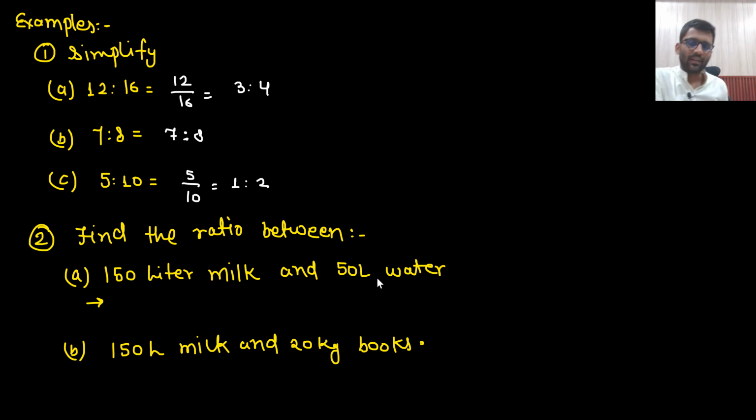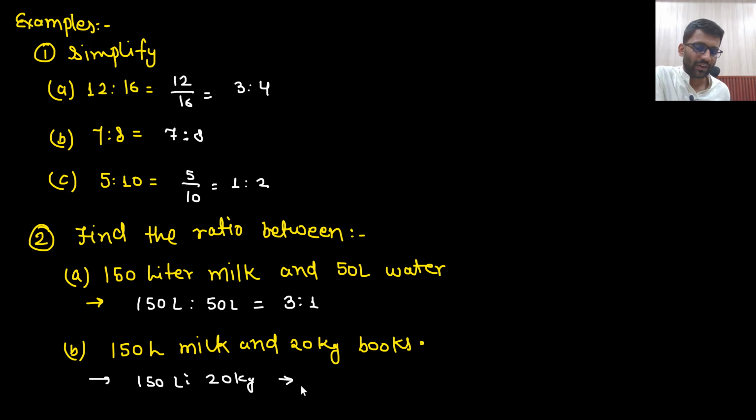Now you have to find the ratio between 150 liter milk and 50 liter water. So that would be 3 ratio 1, right? It would be cancelled by 50. So 3 ratio 1. 150 liter milk and 20 kg books: not even defined. The quantities should be of the same kind.